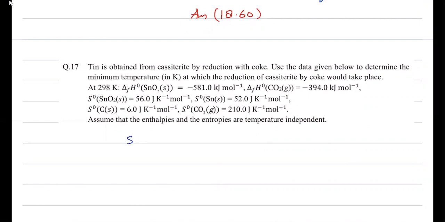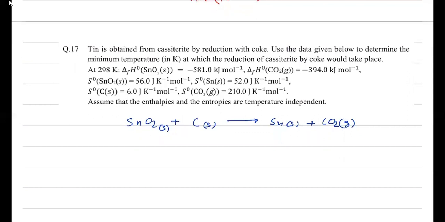Otherwise, cassiterite is SnO2 and SnO2 is reduced with the help of carbon solid. And in this reaction we'll get tin solid and carbon dioxide gas. This is the reaction. At the minimum temperature when this is feasible, we go for delta G naught equal to 0, because in case of metallurgical operations we calculate delta G naught negative for the spontaneity. Although we know thermodynamic spontaneity is decided by delta G, in case of metallurgical operation you know a little idea about the Ellingham diagram. So there we'll do the question with the help of delta G naught.